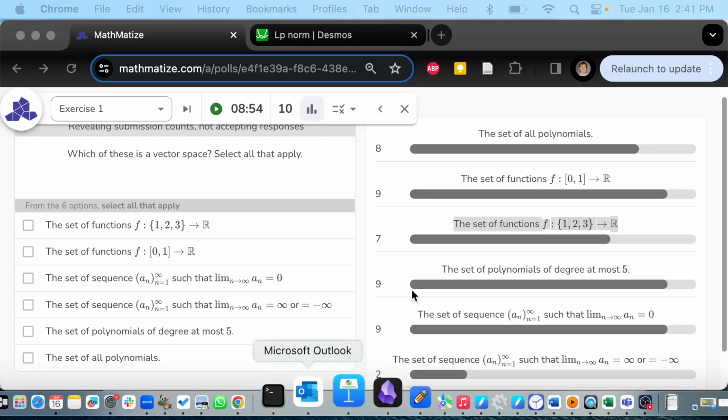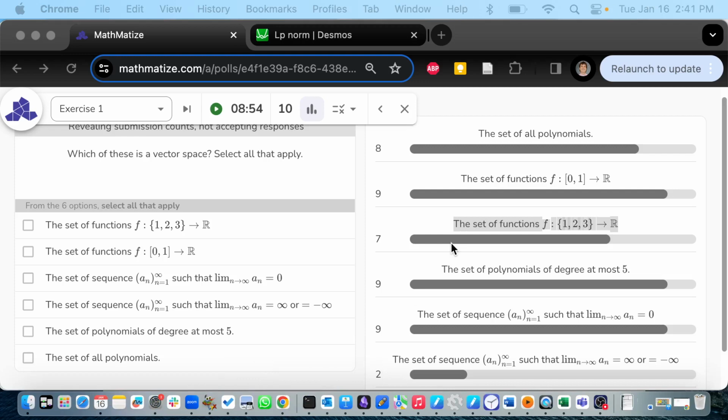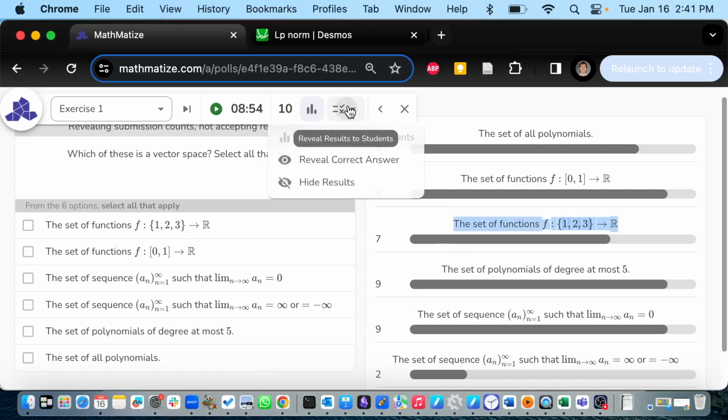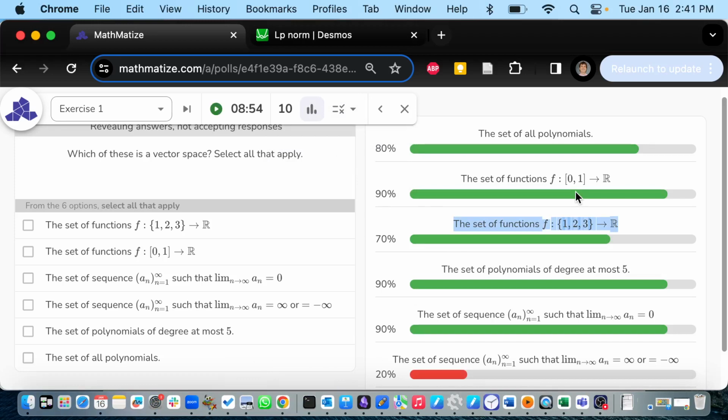So even though that was the least popular one, that is the most vector spacey of them all, and the other ones were all very, very popular, it turns out the other ones are all vector spaces as well. So if you selected all of them except the last one, congratulations, lots of people knew these ones. So all of these are vector spaces. What is a vector space? It's a very abstract concept. Anything that satisfies the axioms of a vector space, of having a kind of a vector addition and a scalar multiplication that work in the nice ways, that is a vector space.